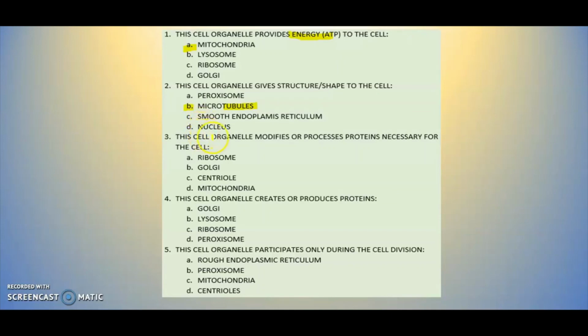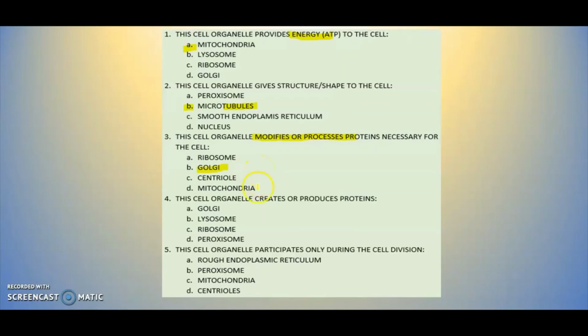So the next one says this cell organelle modifies or processes the protein. So modifies, that's got to be the Golgi apparatus, right? The Golgi was the post office. It cannot be the ribosome because the ribosome produces the protein, it doesn't modify it. The centriole is the pair of scissors, so it can't be that. And we said the mitochondria is the battery, that's for energy, so it can't be that either.